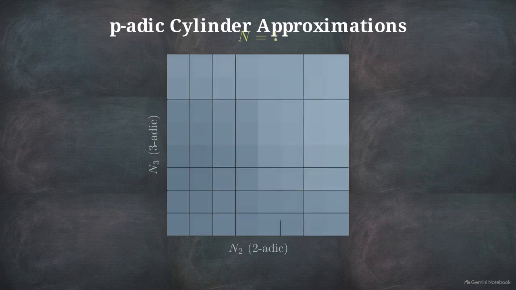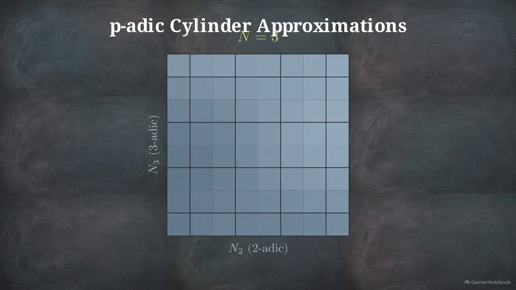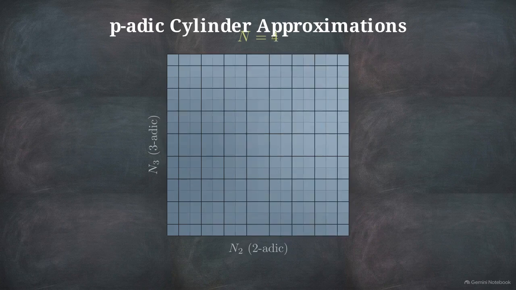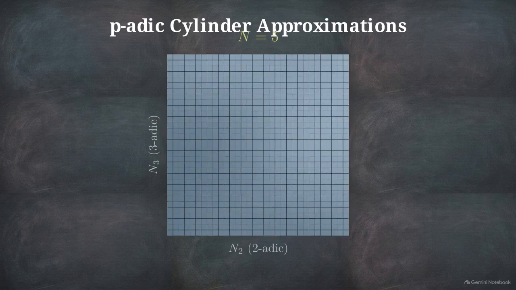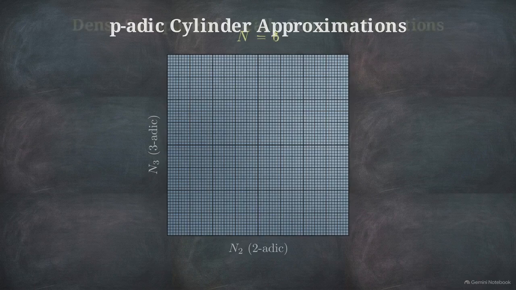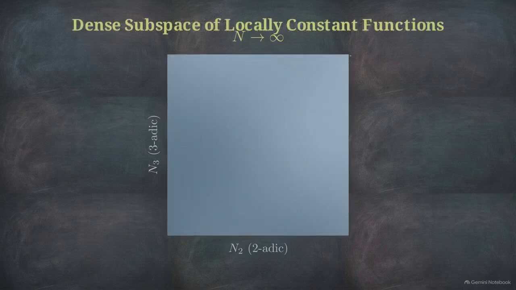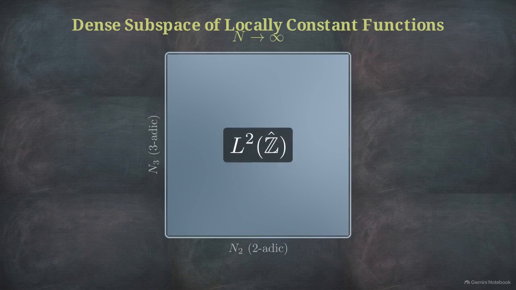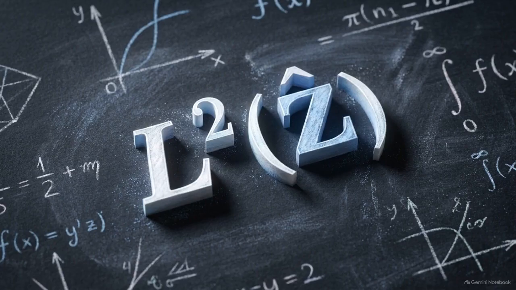The larger blocks must subdivide cleanly into denser configurations. Exhaustive computation shows this refinement holds strictly at every tested finite level. Because the compatibility is exact, these discrete approximations lock together, allowing us to transition safely to the dense subspace of locally constant functions. This defines our target infinite-level space, L2 of Z hat.